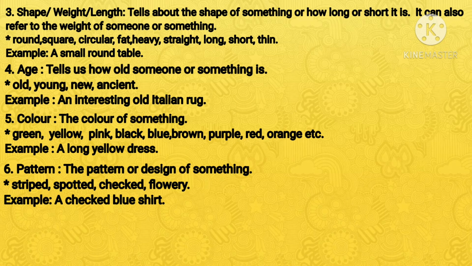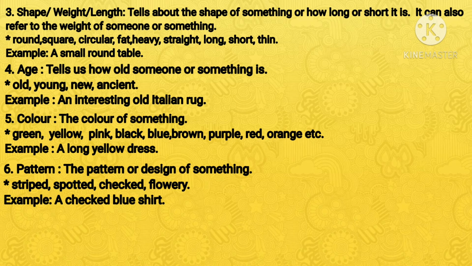After that, the next one refers to age. Age tells us how old someone or something is. Old, young, new, ancient are the words related to age. Example sentence: an interesting old Italian rug.